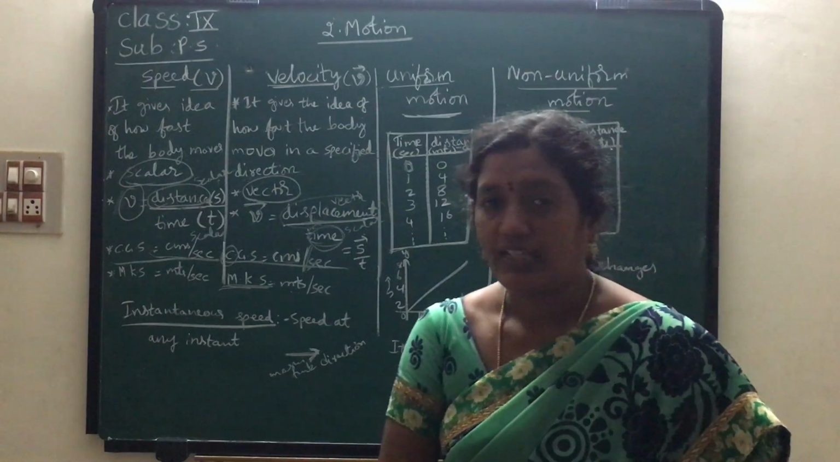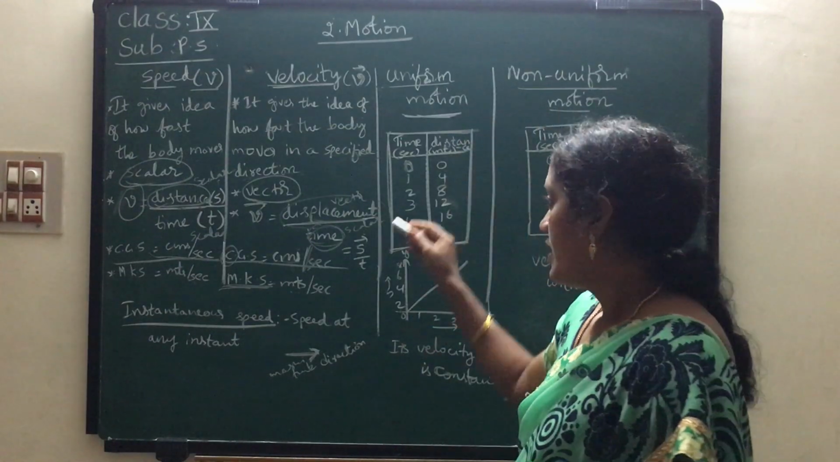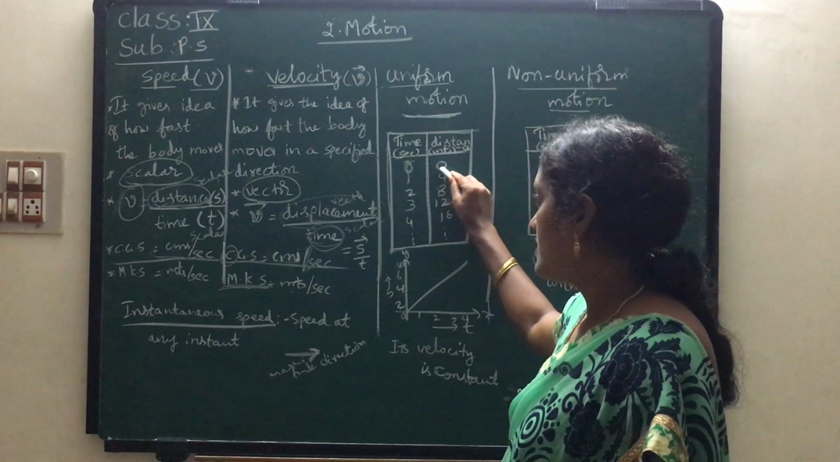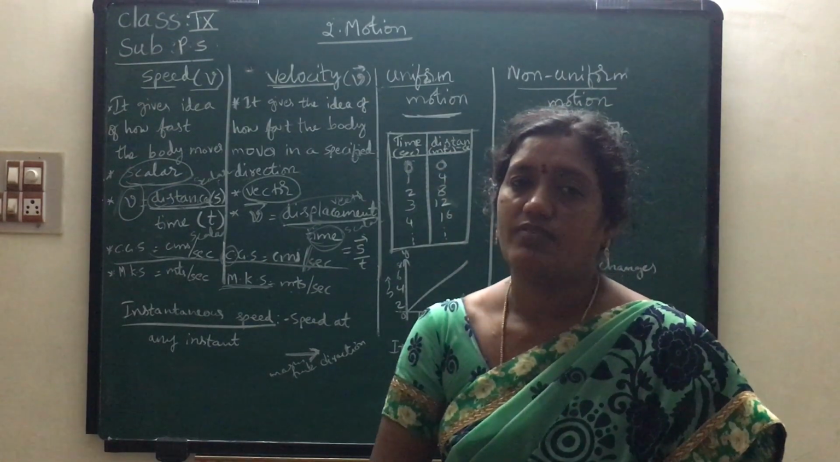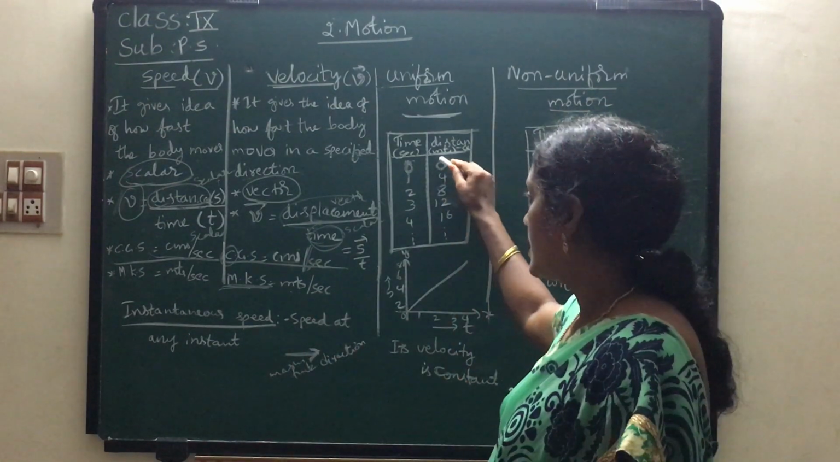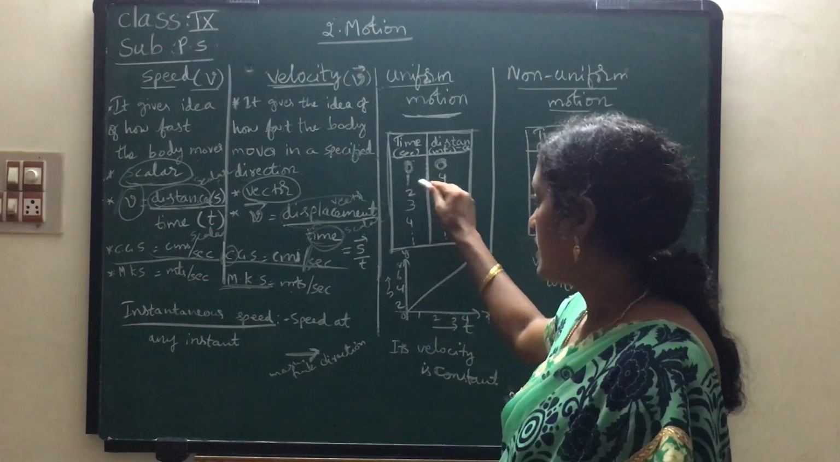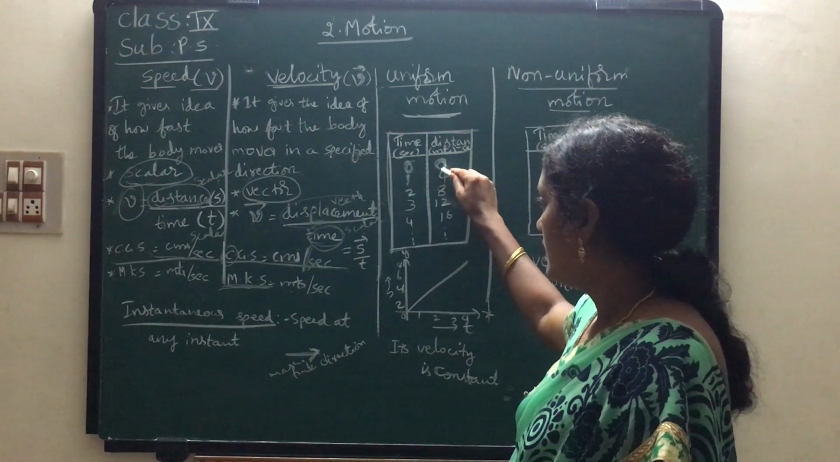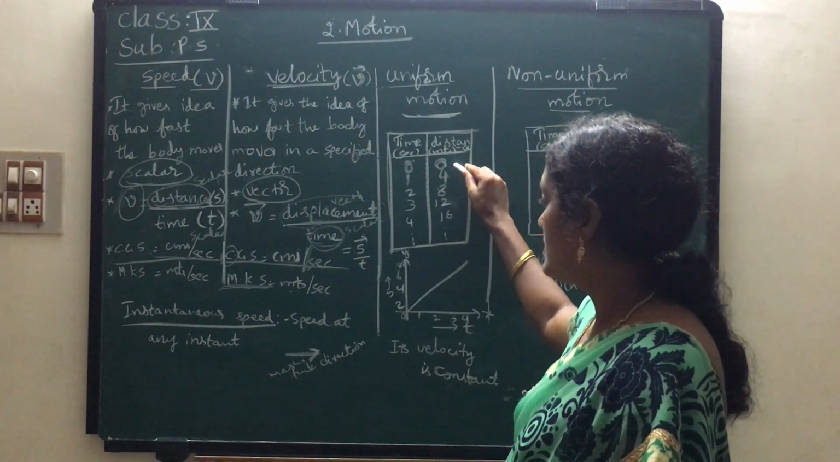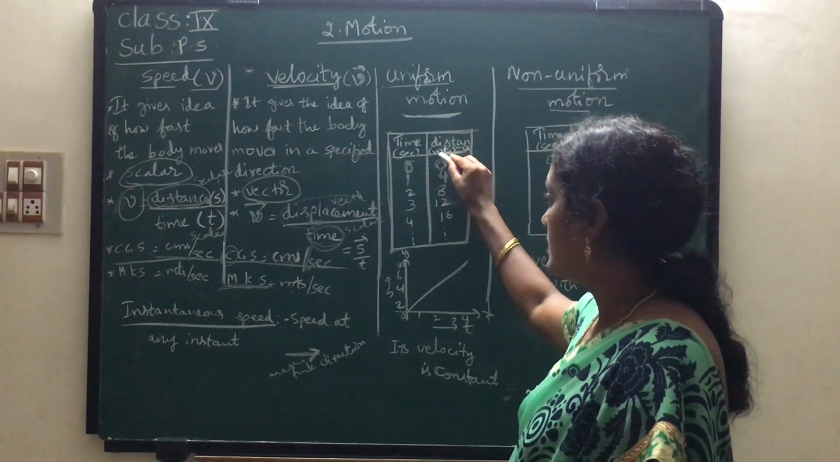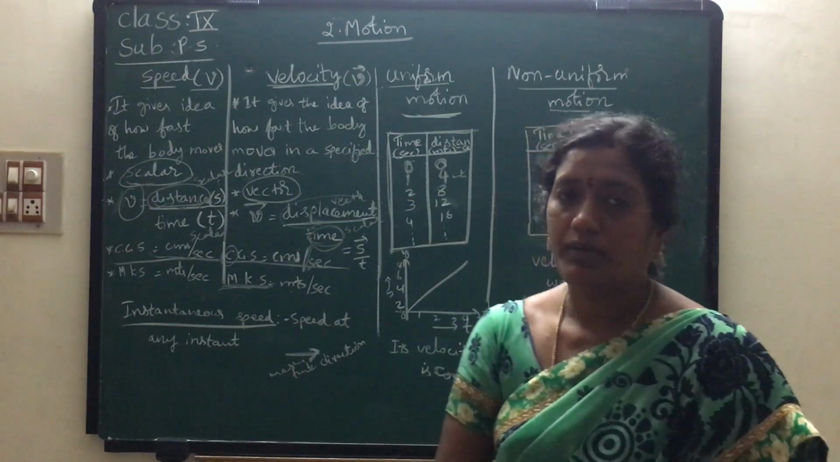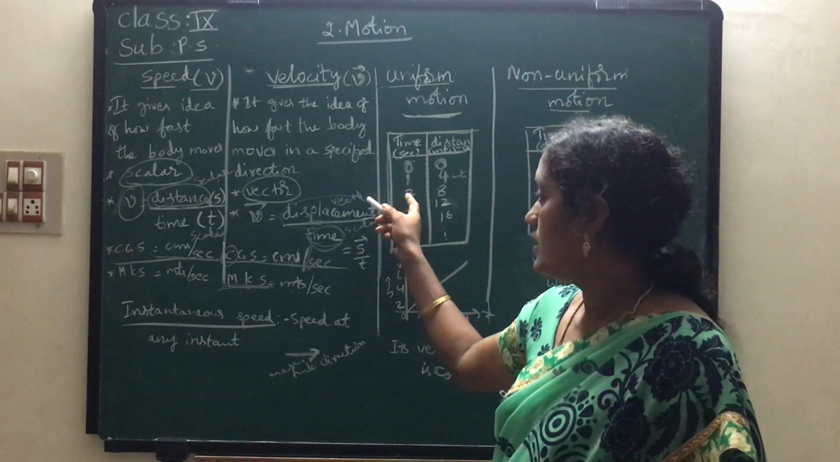Suppose the vehicle at 0 seconds is at 0, because at 0 seconds the vehicle didn't start, so the distance covered by it is also 0. Next coming to 1 second. In 1 second the distance covered by that vehicle is 4 meters. Here see children, distance is measured in meters. Next coming to 2.